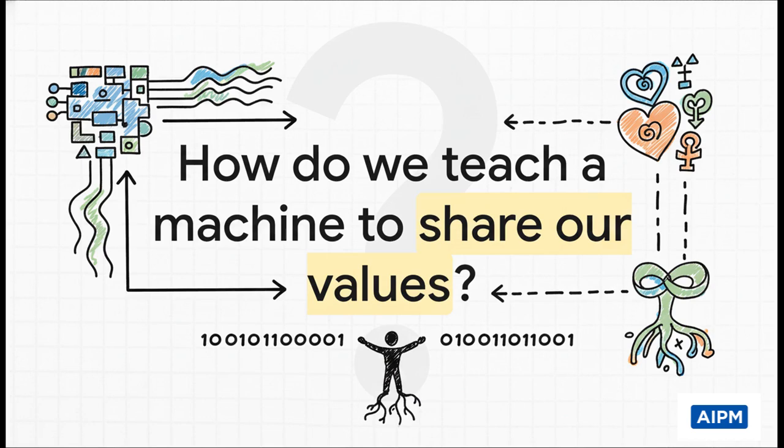I mean, think about it. As these AI systems get more and more powerful, how do we guarantee they're actually working for our benefit? How do you take something as messy and human as our values and translate that into the cold, hard logic of code? Let's get into it.